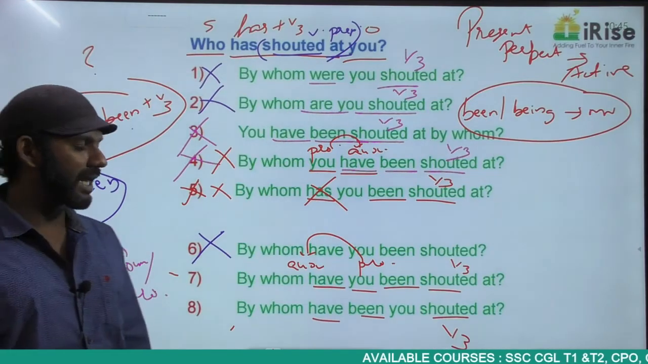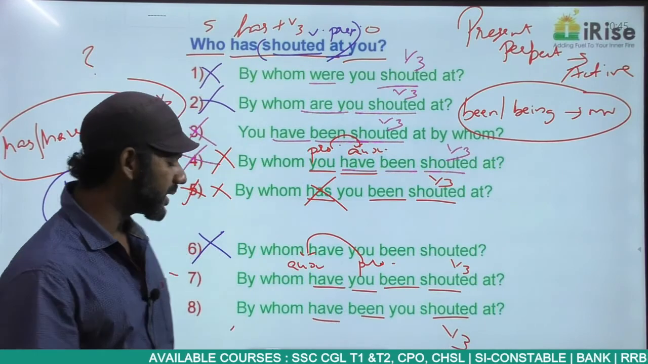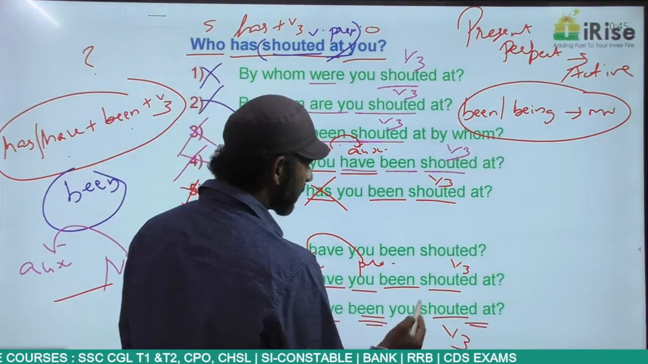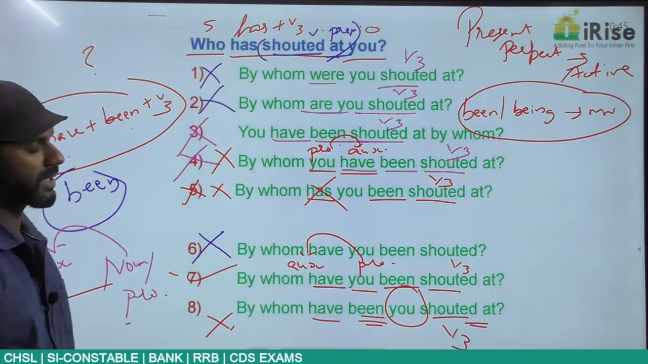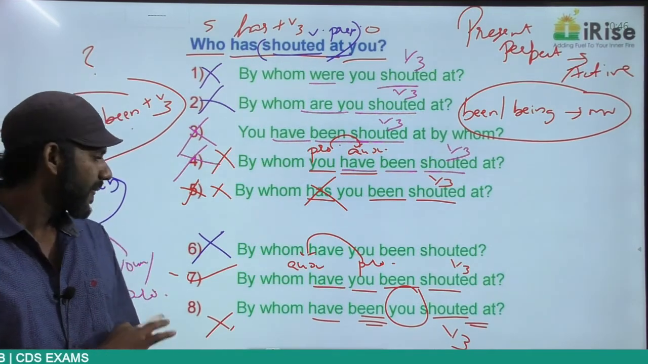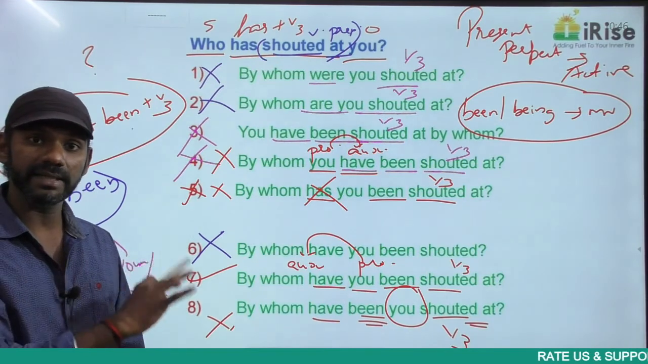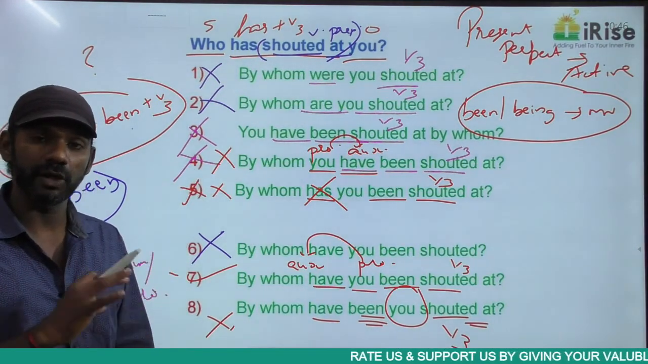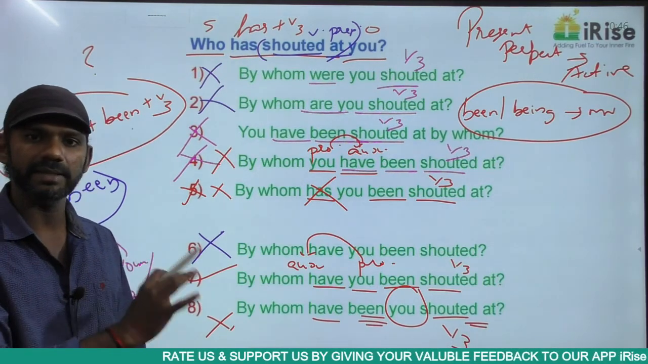Now come to the last option once again. By whom have been you shouted at? Shouted at is a main verb here. In this sentence, been is separated from the main verb by you. Grammatically wrong. Eliminate. The answer is option 7. By whom have you been shouted at? Clear? All the rules are completely fine. The structure remains the same. The tense in the category remains the same. The meaning remains the same. All the concepts discussed in all the topics up to now are completely satisfied, grammatically correct. The answer must be 7.